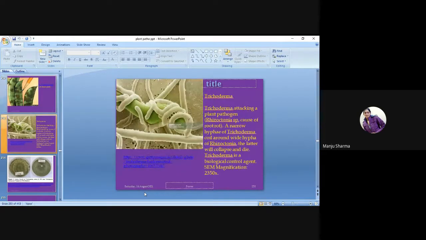Here, Trichoderma is attacking a plant pathogen, Rhizoctonia species, which causes root rot. Narrow hyphae of Trichoderma coil around wide hyphae of Rhizoctonia, so the latter will collapse and die, and Trichoderma is a biological control agent.